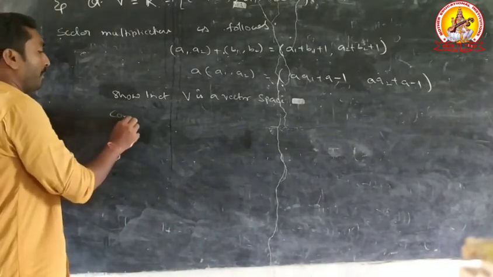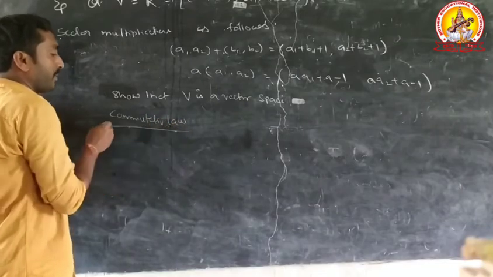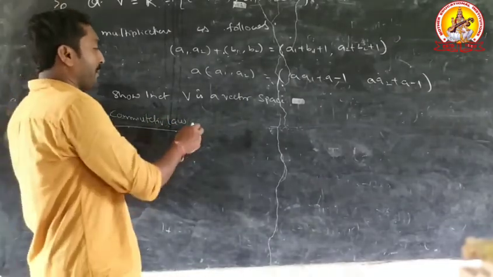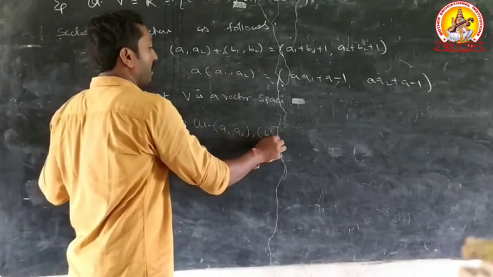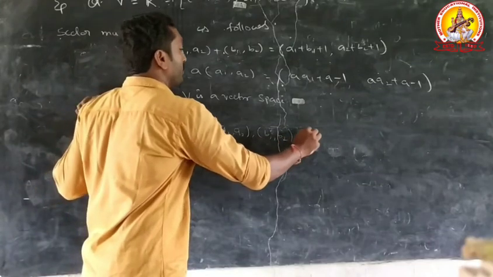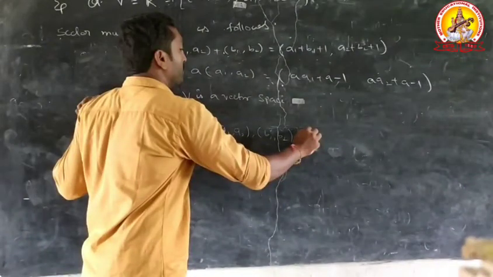Next law, commutative law. Let any two vectors in capital V, (A1, A2), (B1, B2) belong to capital V. (A1, A2) plus (B1, B2). Apply first condition: (A1 plus B1 plus 1, A2 plus B2 plus 1).